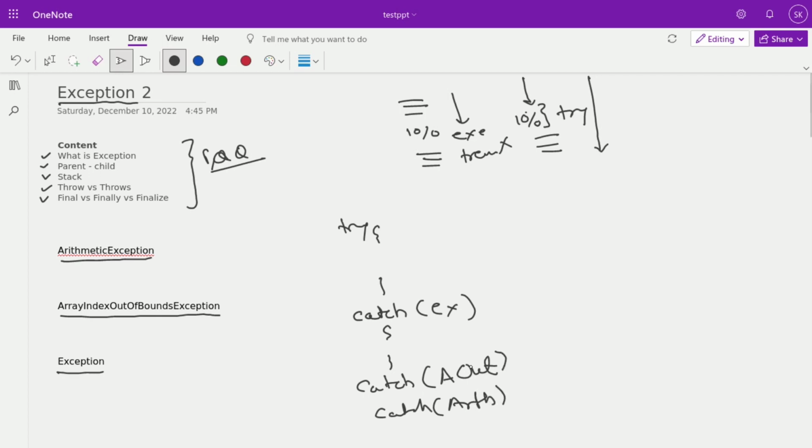Let me explain. In that case this is a compilation error, because Exception is the parent of these two, ArithmeticException and ArrayIndexOutOfBoundsException. So it will not work. It directly gives a compile-time error. So what should ideally happen?